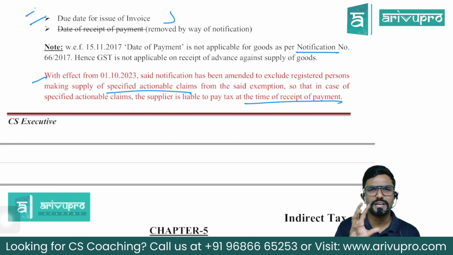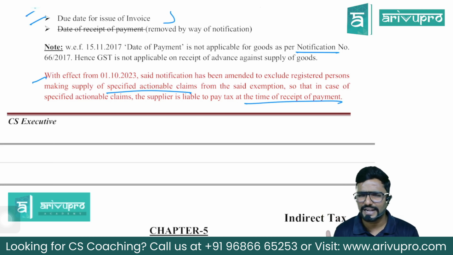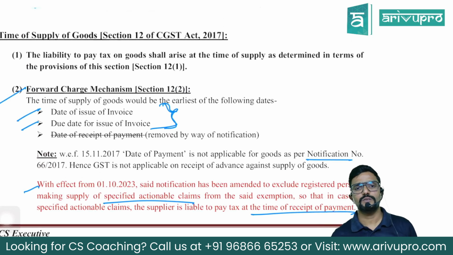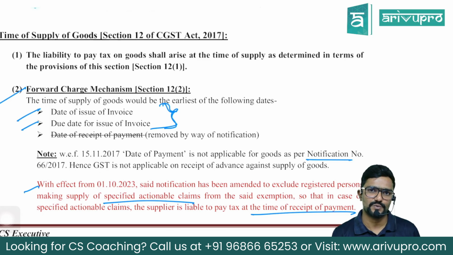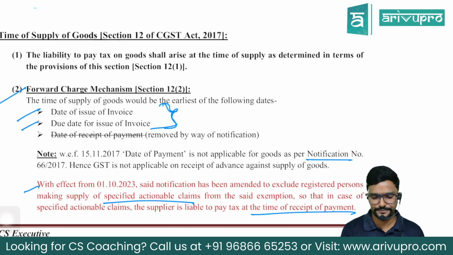Sir, here should we care about the due date of issue of invoice or actual date of invoice and all? No. What is the time of supply? Date of receipt of payment. Now, sir, for any other supply other than specified actionable claim, what is the time of supply? It continues to be the same. That is the due date of issue of invoice or actual date of issue of invoice, whichever is earlier, guys.